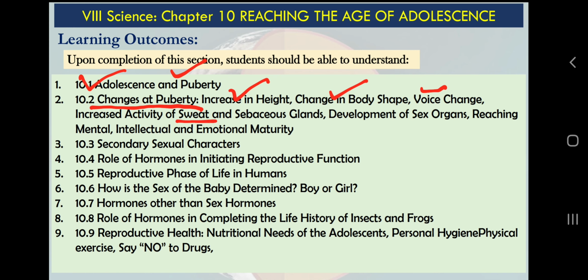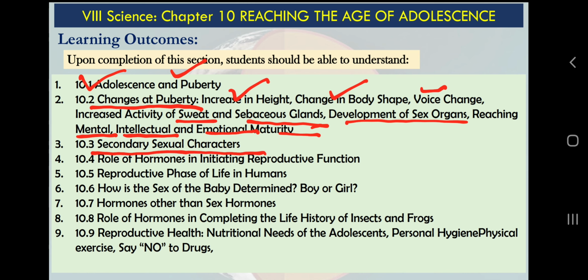Sweat, and sebaceous oil glands. Sweat, in Hindi we call pasina. We have some glands for those also in our skin, but they are tiny, microscopic. That is why we are not able to see them. Development of sex organs, reaching mental, intellectual and emotional maturity. These are some changes we see at the time of puberty. Then we will talk about secondary sexual characters.